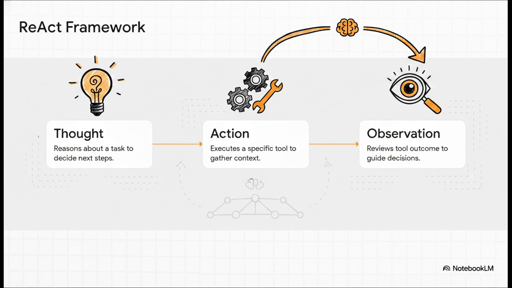This looping nature is absolutely crucial for true autonomy. Like, what happens if the observation shows the tool failed or just came back empty? The agent doesn't just throw an error and crash. No. It generates a new thought, goes, okay, actually scratch that, didn't work, and triggers a totally new action to try a different tool. It just relentlessly iterates until the job is completely done.